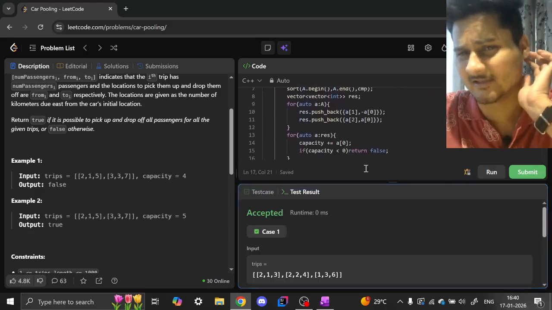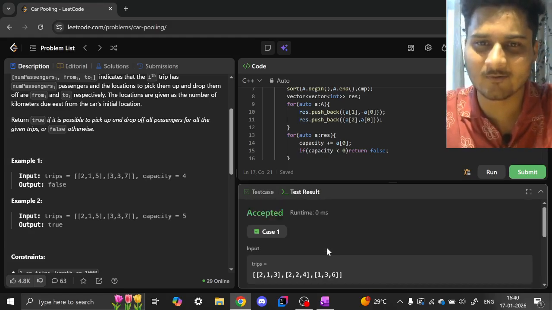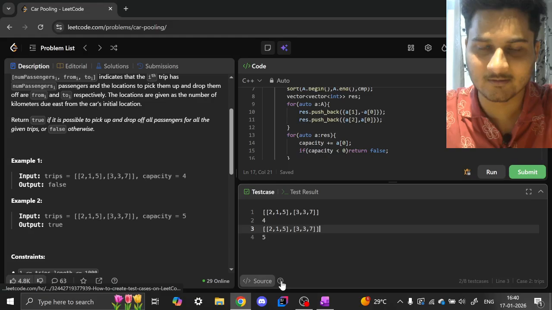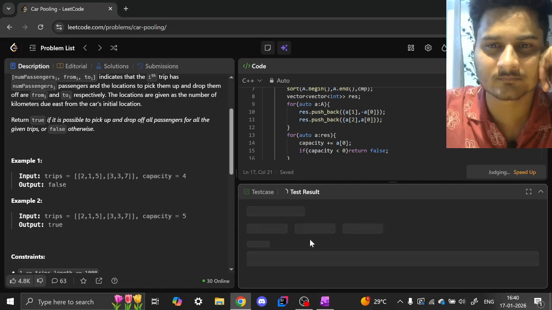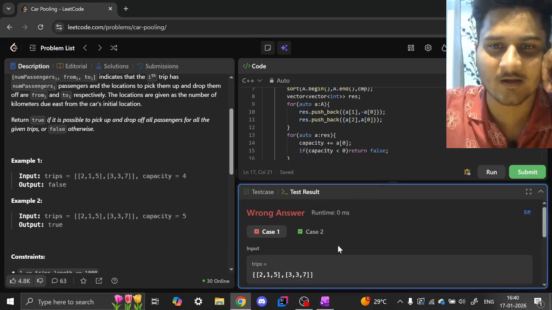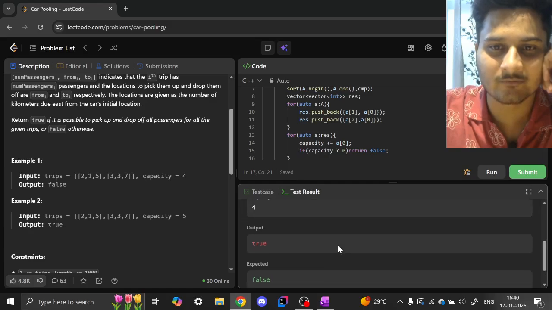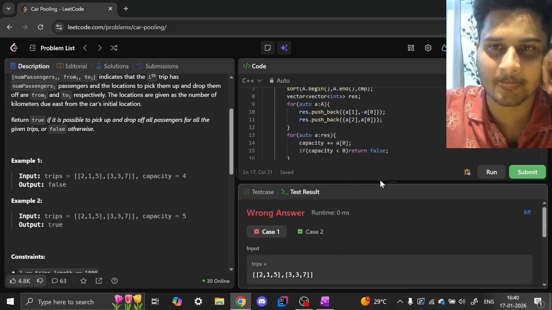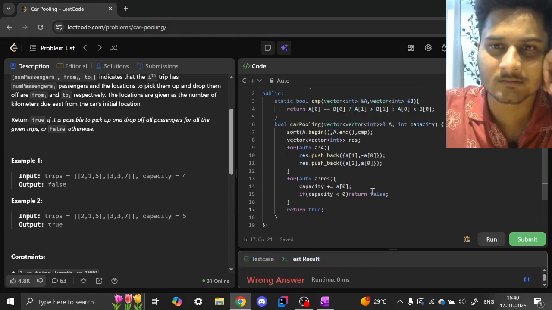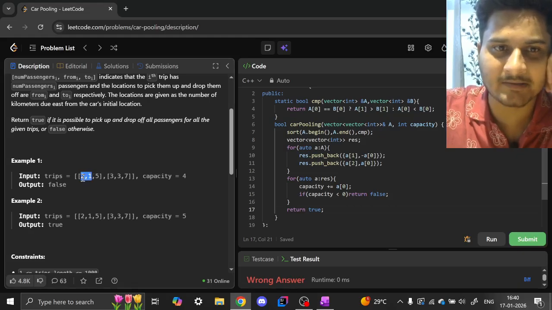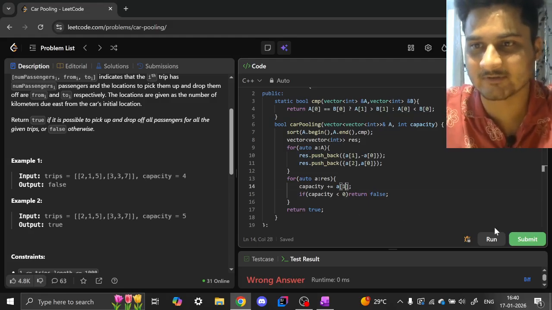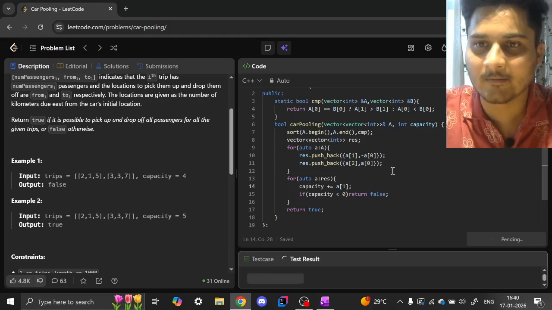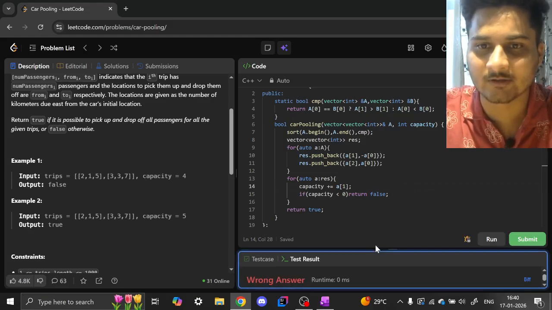I just have an intuition that I might have done something wrong in the code. Let's try and run all the test cases. Yeah, I thought so. It fails. Okay, so it's going to be 1 comma minus 2, right? So capacity is going to be, yeah, this is going to be the second value, not the first value, right? Let's see, I think this should work now.